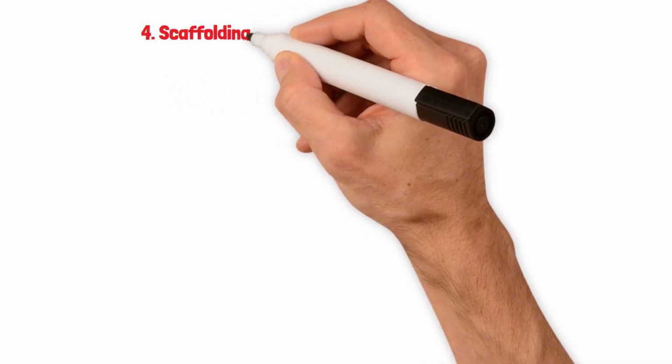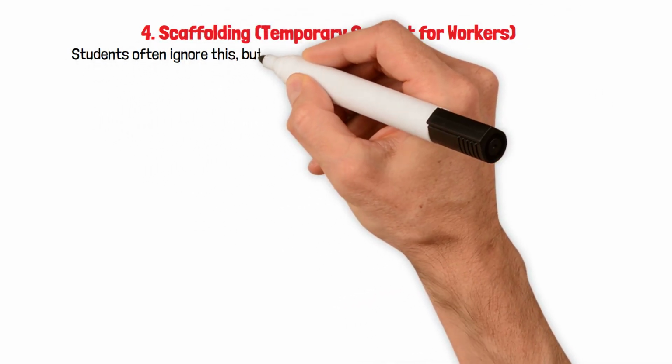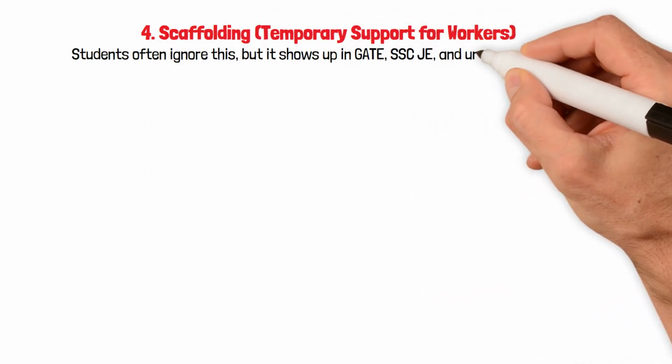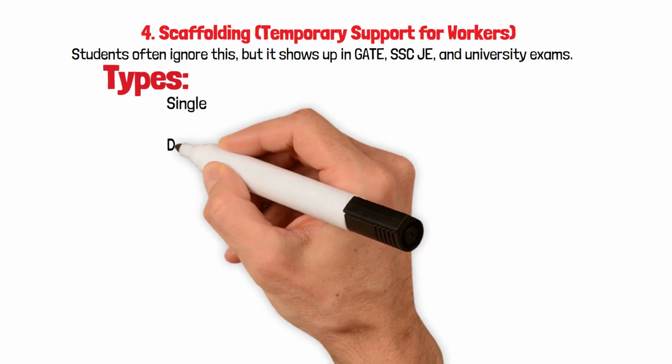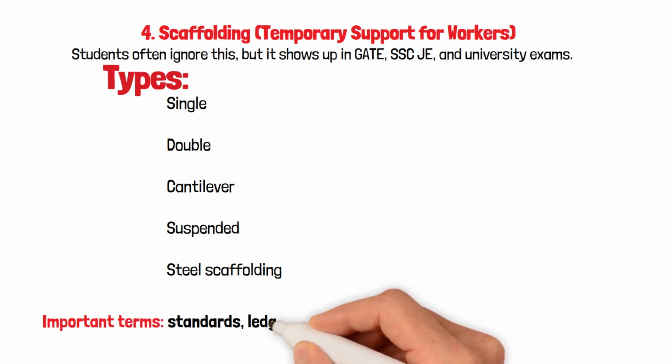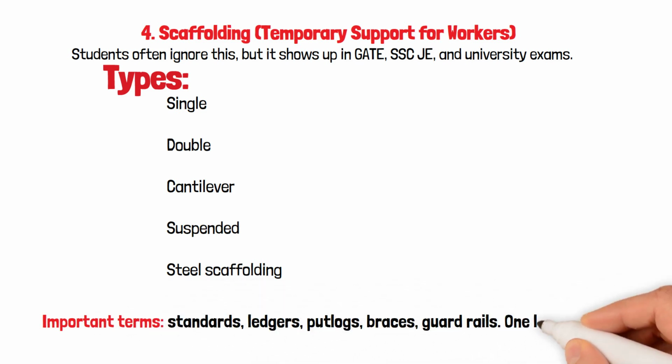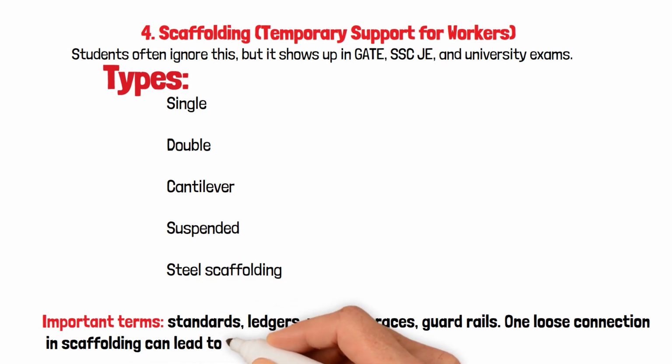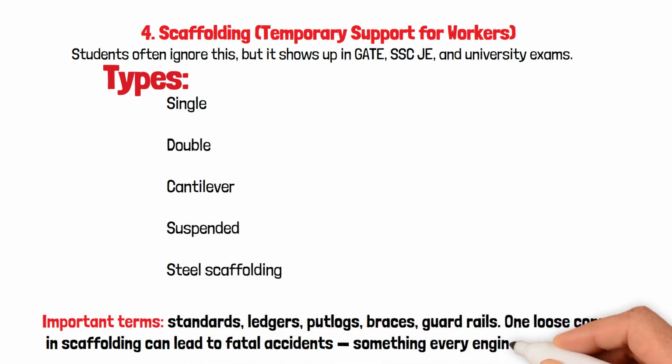4. Scaffolding, temporary support for workers. Students often ignore this, but it shows up in GATE, SSC, JE, and university exams. Types: single, double, cantilever, suspended, steel scaffolding. Important terms: standards, ledgers, putlogs, braces, guardrails. One loose connection in scaffolding can lead to fatal accidents, something every engineer must prevent.